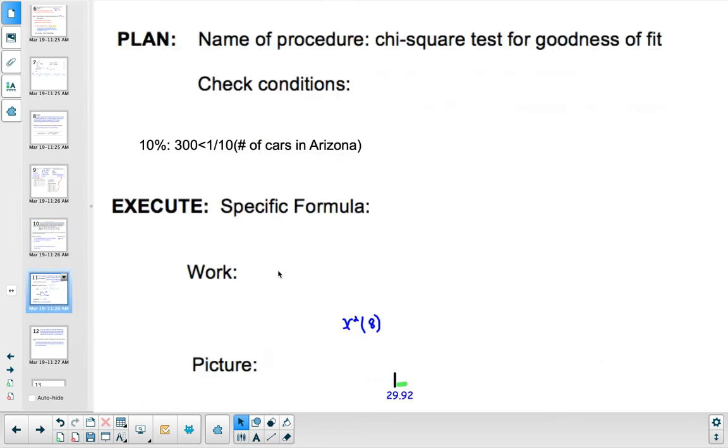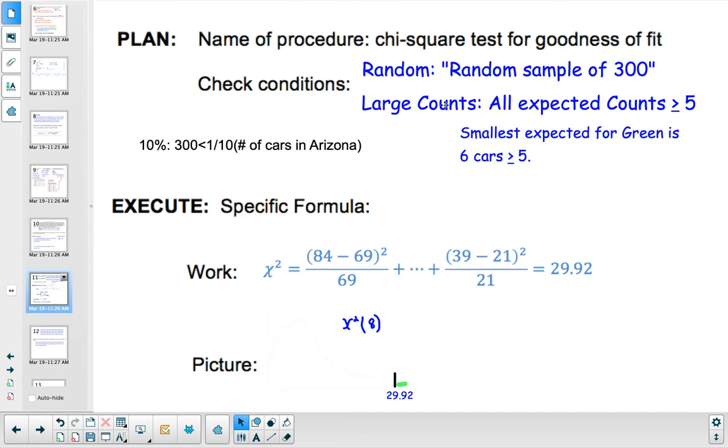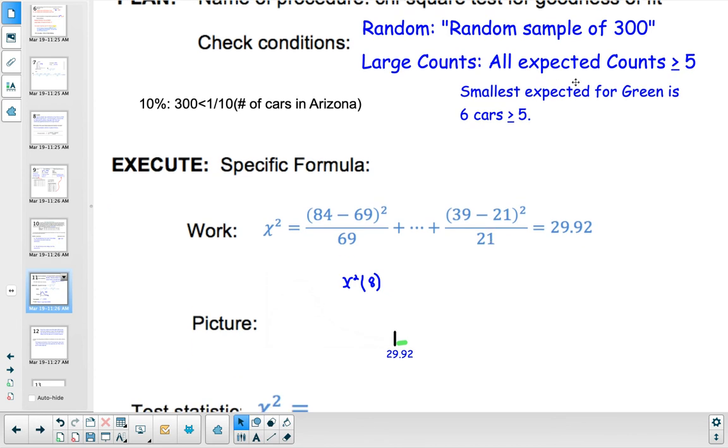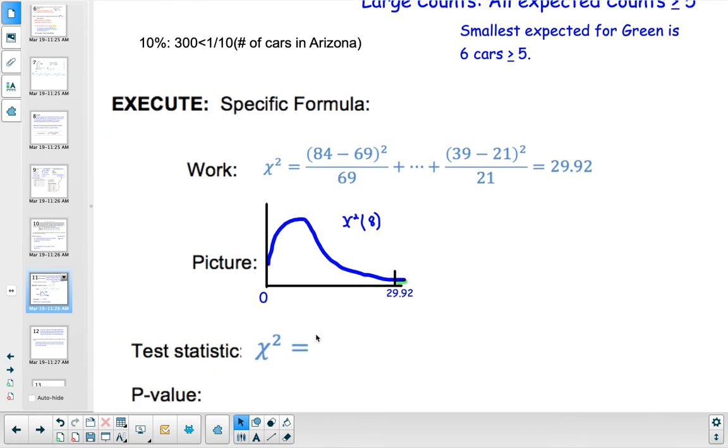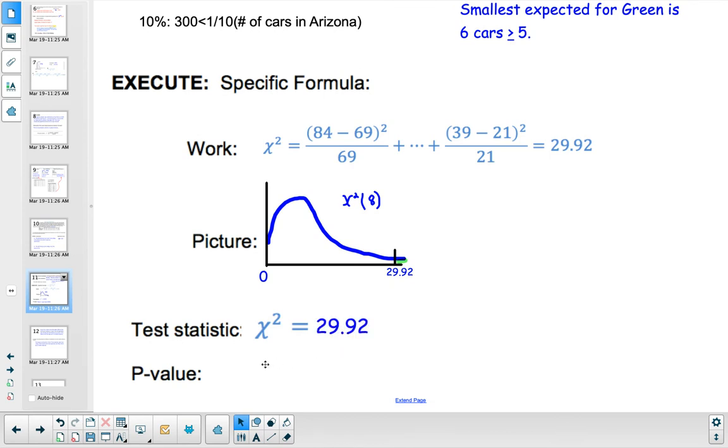So when you're calculating that test statistic, 84 minus 69 squared divided by 69, and you go ahead and you do that for each one. And green was the smallest expected. Your test statistic is 29.92. We'll draw our picture, our chi-squared distribution. 29.92 is way far away from 0. Remember, the mean of a chi-squared distribution will be the degrees of freedom of 8. So our test statistic, 29.92.